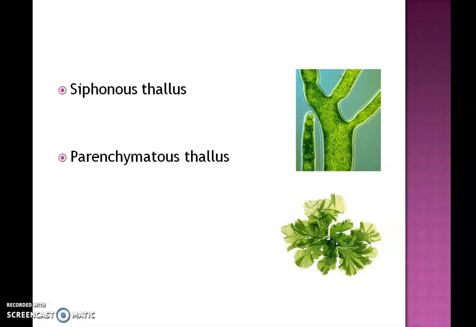For example, we can quote Ulva. From green algae we can say Ulva and Chara are examples, and from other classes, from brown algae, we can quote Sargassum as an example. So this is what a parenchymatous thallus is. This is all about the different types of thallus organization.